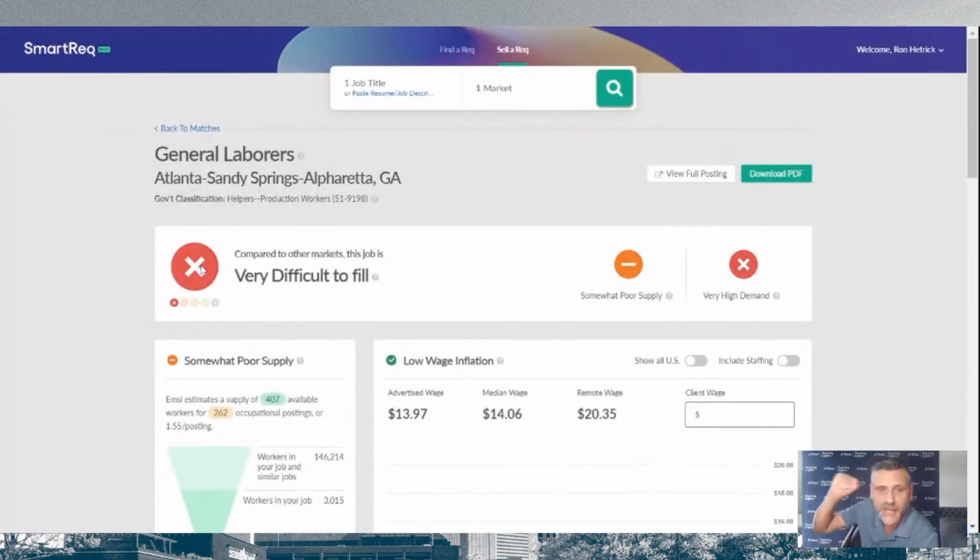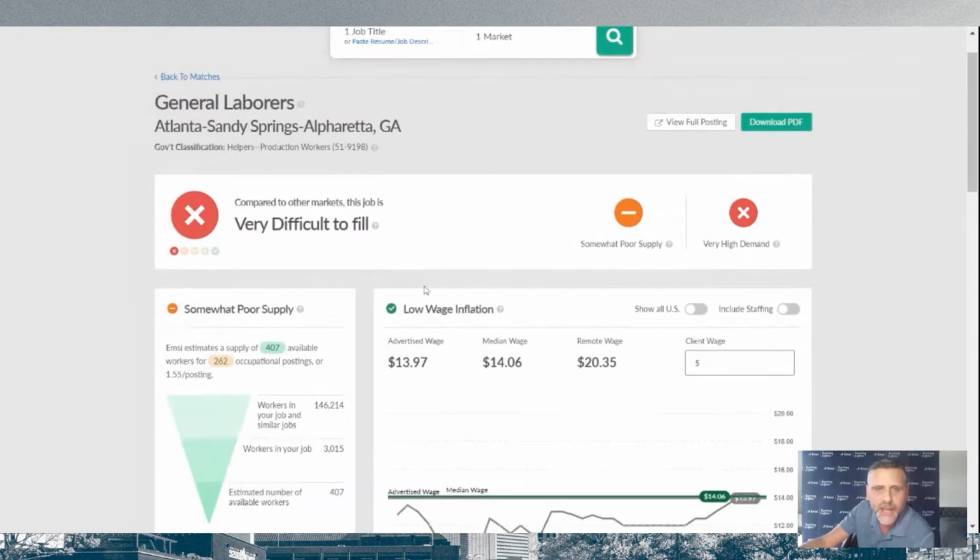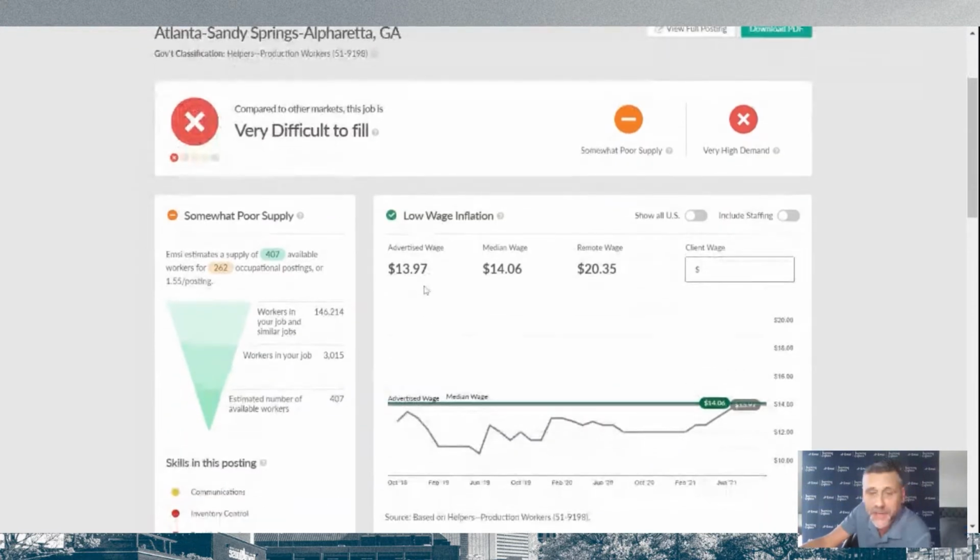Why it's called Sell a Rec is for two reasons. One, you're going to want to sell this first to yourself. Like, do I want to do this? Is this something I think I can fill? And the other part of this is, if I'm going to do this and I want to go talk with this client, how can I sell to the client that I want to do this job, but also how can I sell to them the fact that we need to make some adjustments to this?